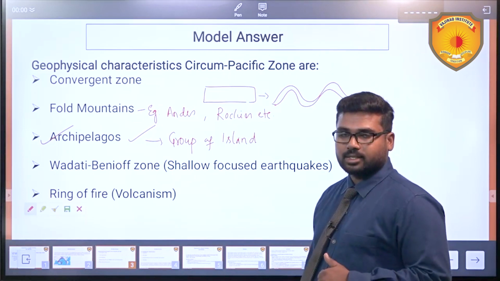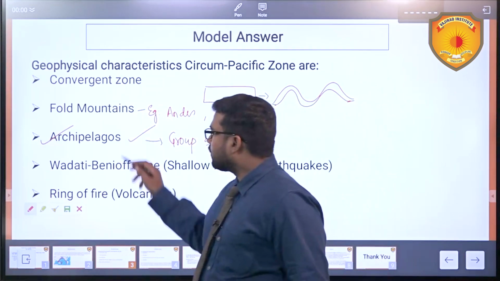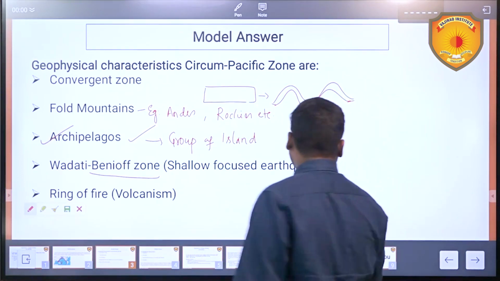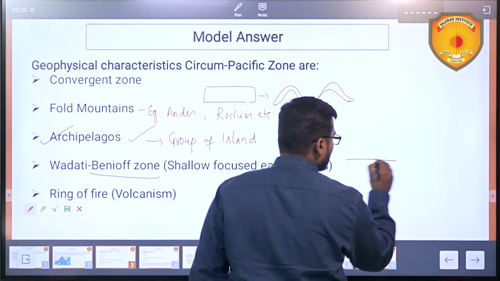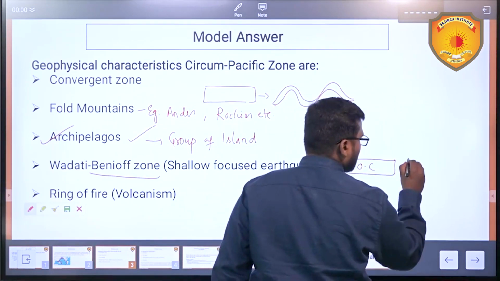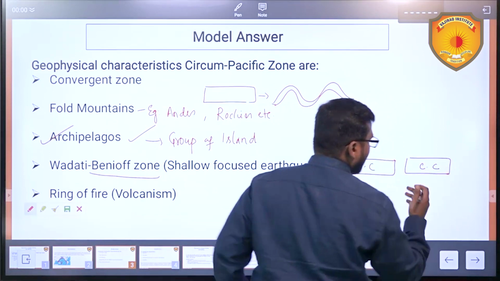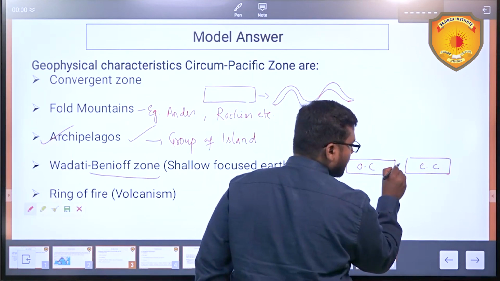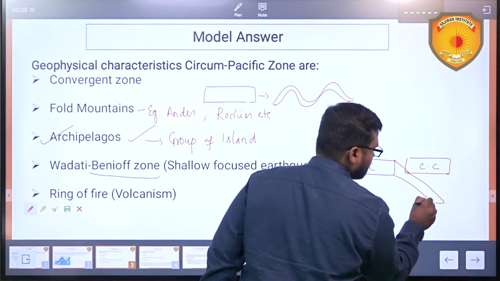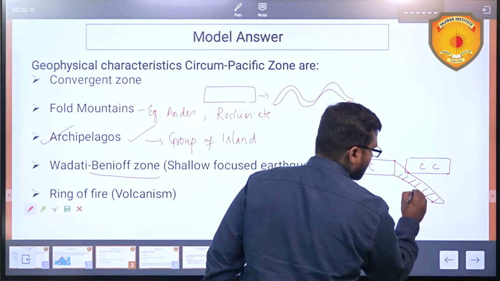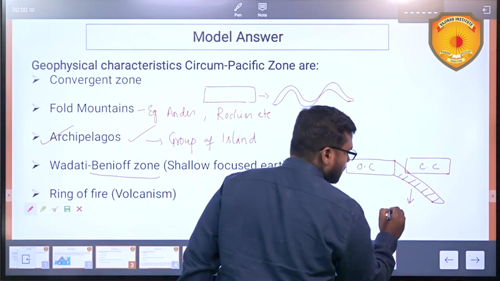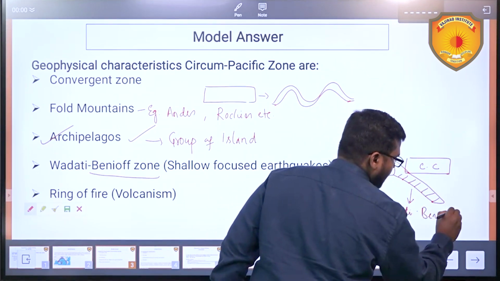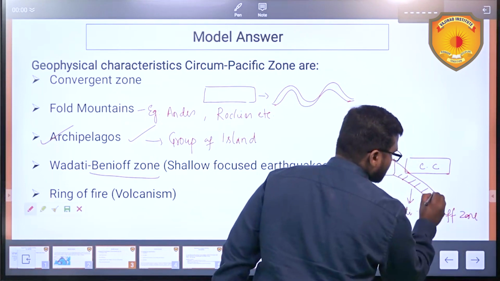Another geophysical characteristic. Then one more, this entire convergent zone is a Benioff zone, Vadati Benioff zone. What is the meaning of it? Simply present it again diagrammatically. You have oceanic crust and you have continental crust. When both of them are converging, since oceanic crust is denser, along this convergent zone, what happens? It subducts. This is the zone of subduction. This subduction zone is also called Vadati Benioff zone.